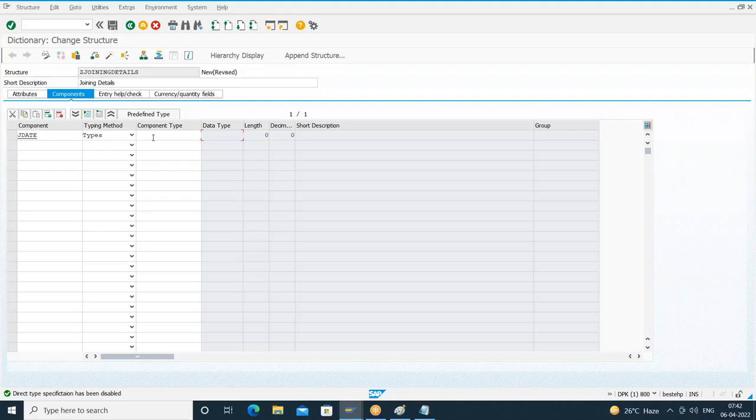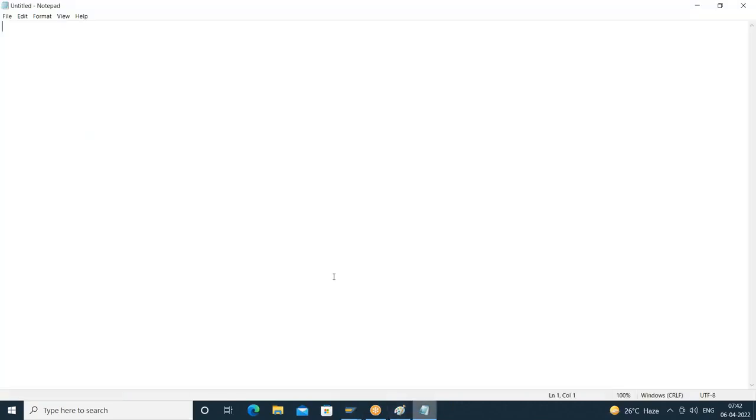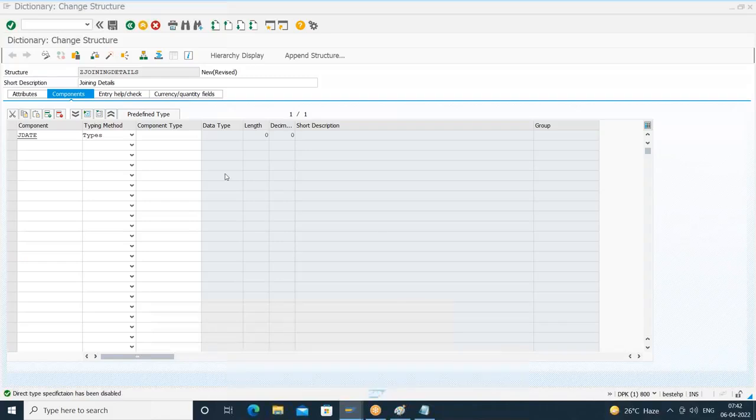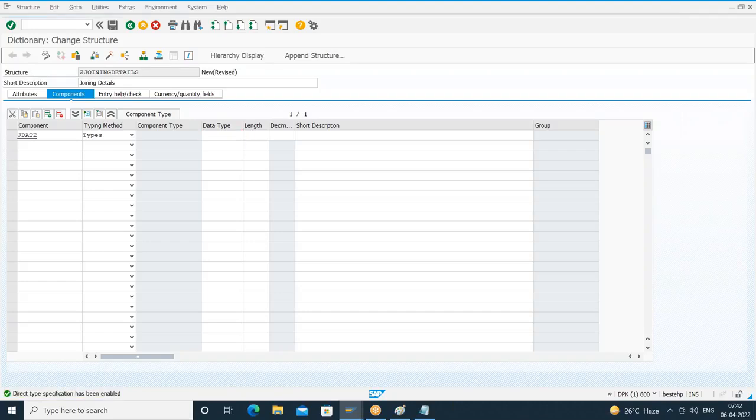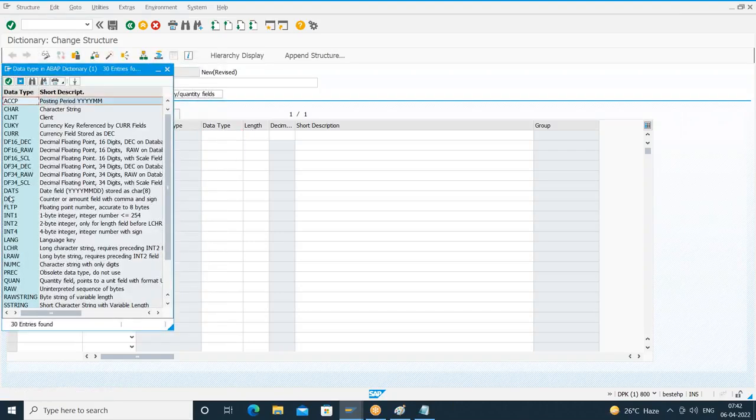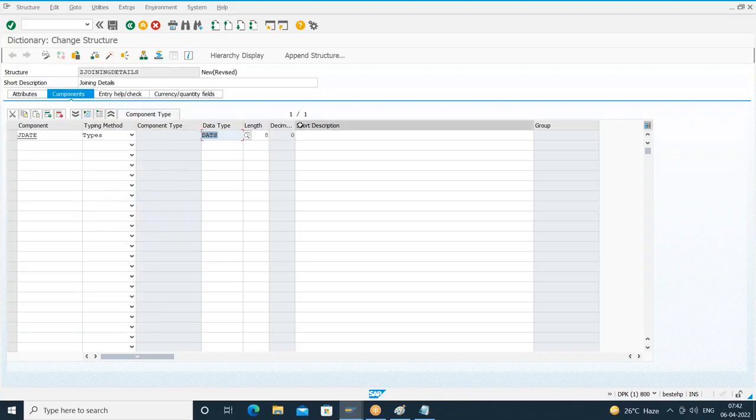Here it is showing it as component type. I want to create this field for storing the date. At the program level, if you want to create a date variable, how do you create it? Data x type d. If you want time, you say data y type t. Here I can go for data type, and choose DATS, the date field with year, month and date. If I press enter, I get the length as 8.